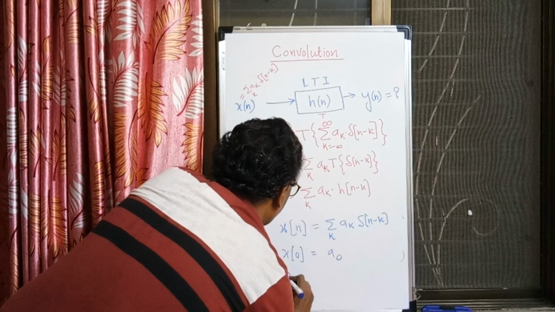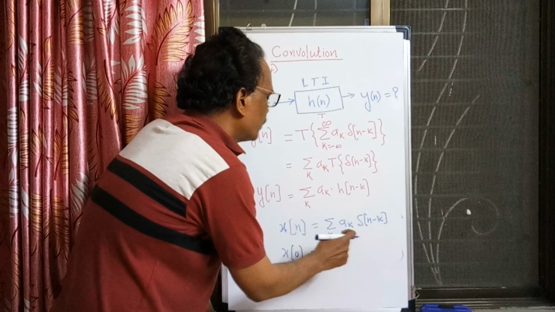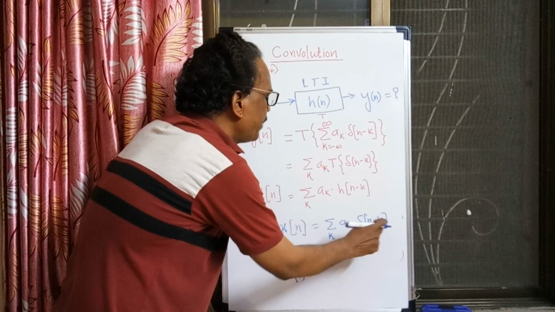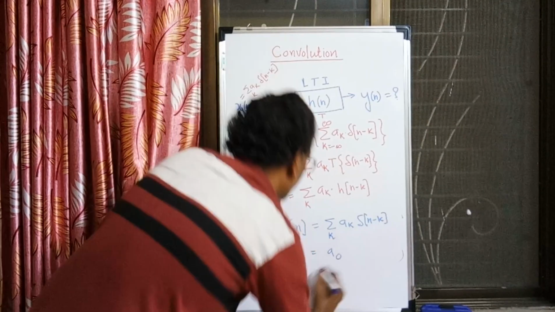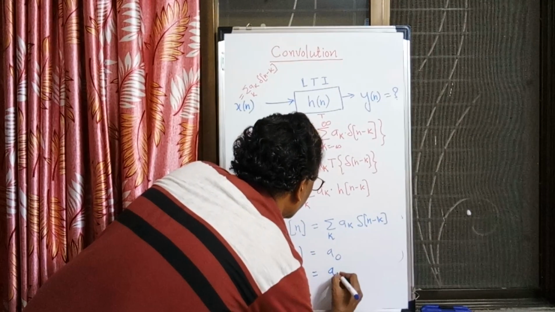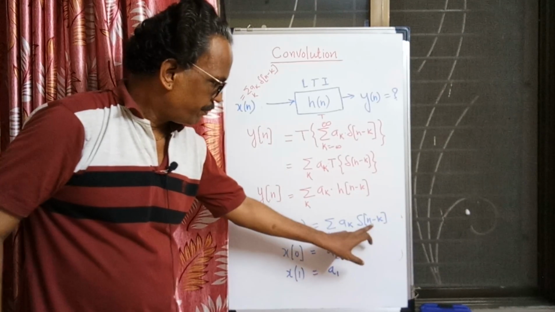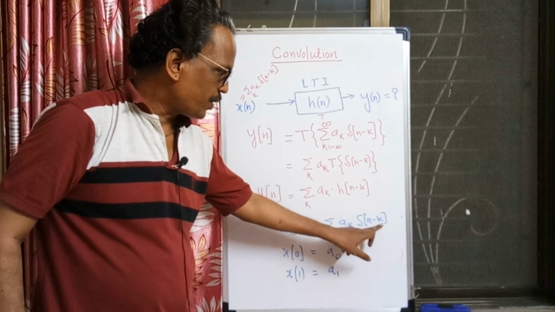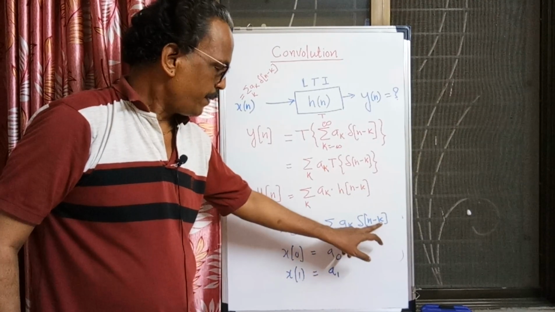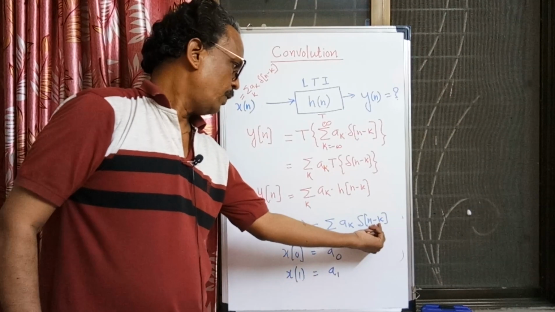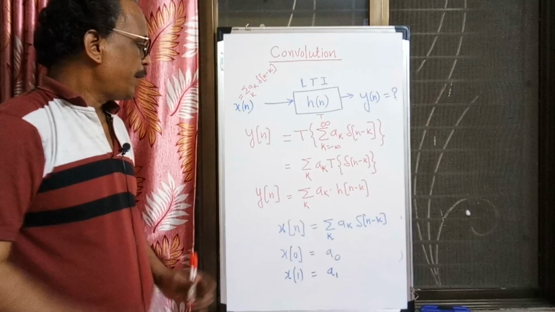If n equal to 1, what do I get? When k becomes 1, that time only it has value 1, otherwise it has value 0. So what is x1? a1, right? When n equal to 2, del of 2 minus k, as long as k is not 2, the result is 0, and when k becomes 2, del of 0 becomes 1, so it becomes a2 equal to x2, and so on.